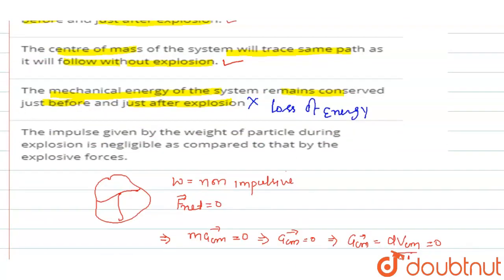And the last statement is given that the impulse given by the weight of the particle during the explosion is negligible as compared to that by the explosive forces. So statement 4 is also correct, as forces acting during explosion are internal forces, but the magnitude of those forces is much larger than the weight force, and those internal forces are called impulsive forces. So weight is a non-impulsive force because its magnitude is much lesser than these forces. So statement number 4 is also correct.